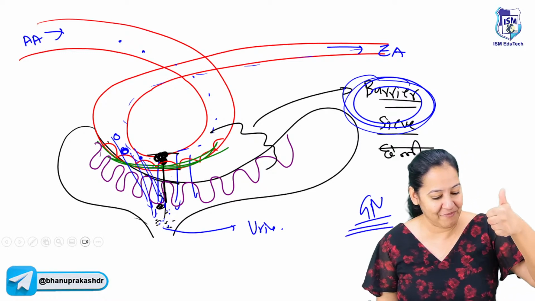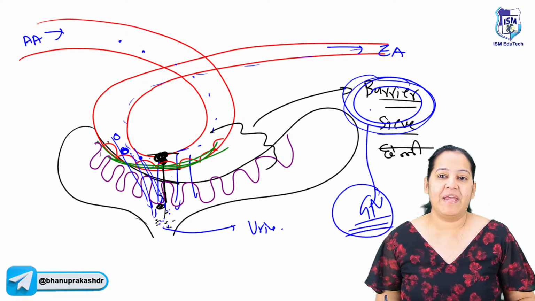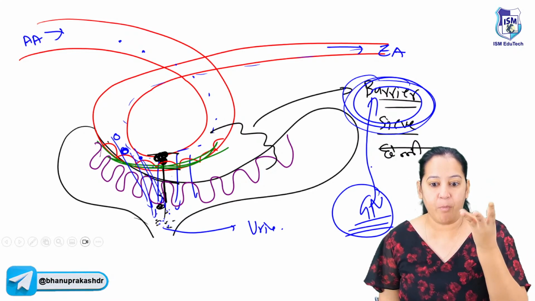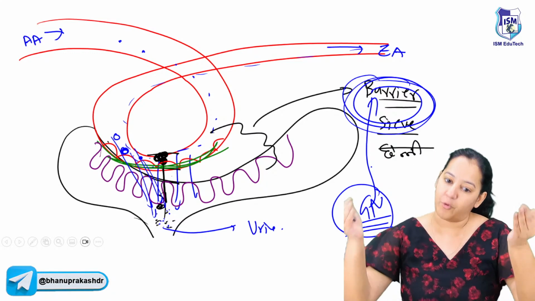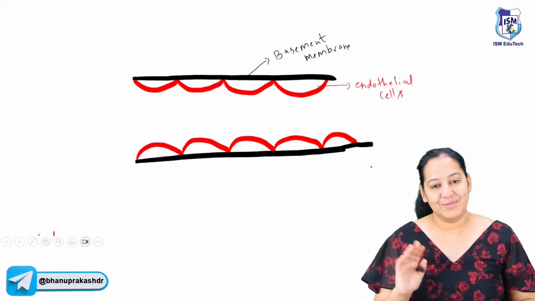Give me a thumbs up if you got an overview of glomerulonephritis. Glomerulonephritis simply is an injured barrier. The filtration barrier is injured. That is, the pores inside the barrier get enlarged. So the RBC will also come in the urine, protein will also come in the urine, and the disease is known as glomerulonephritis. So this is the thing I want to explain.